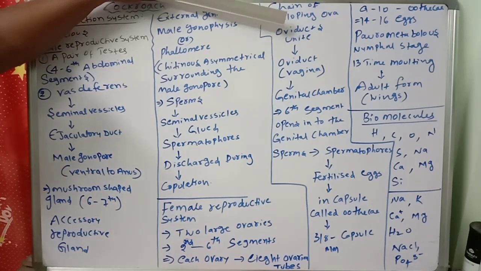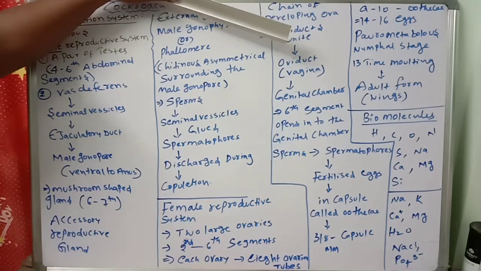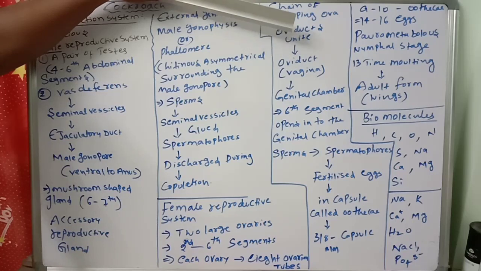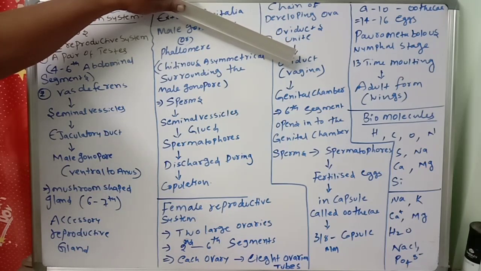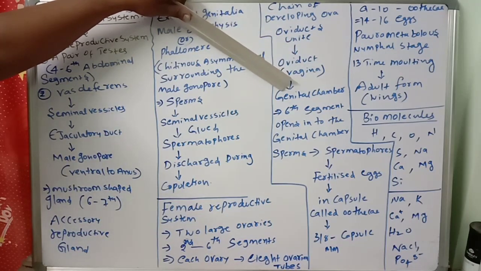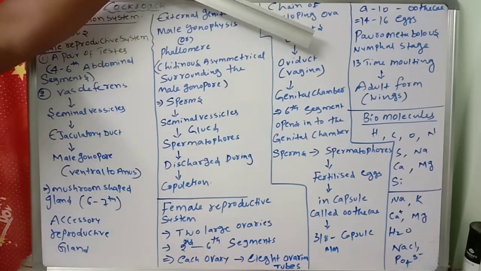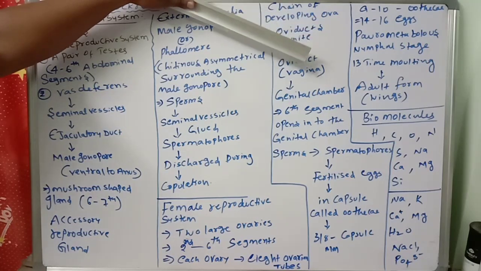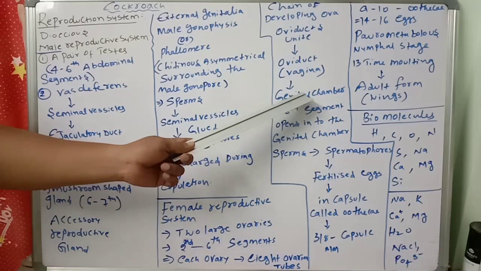Next, are oviducts there or not? The oviducts of each ovary unite into a single median oviduct. So the oviducts which are coming from the ovary unite to form an oviduct called the vagina, which opens into the genital chamber. So all the ovaries have oviducts. These oviducts unite to form a common oviduct that is called the vagina. So that will open into which one? The genital chamber.